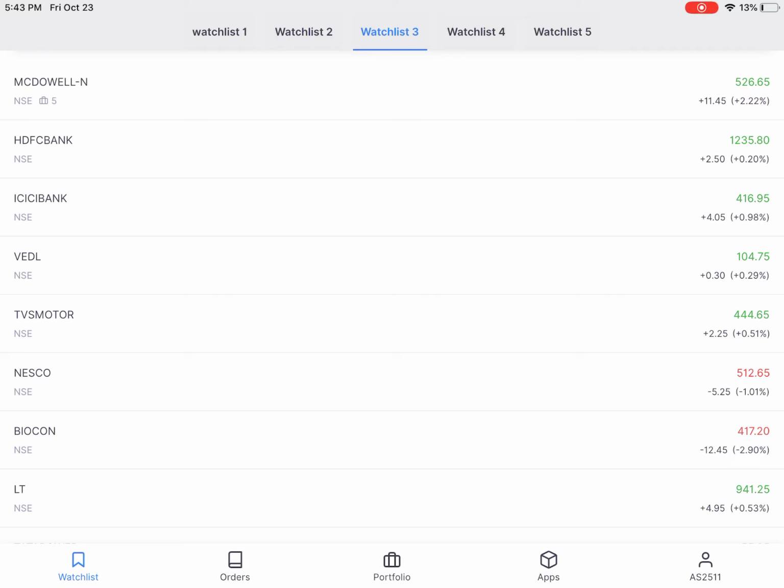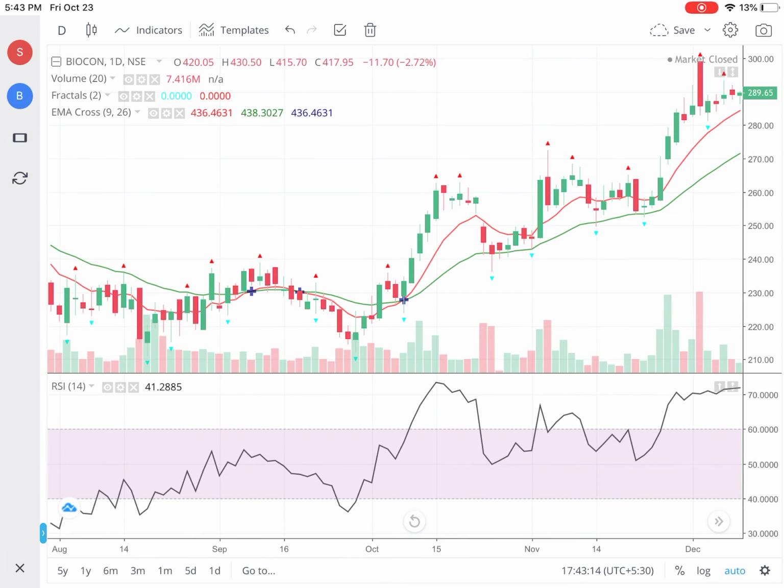Okay, let me begin by taking an example. Let us say take Biocon. Now in this chart you can see the fractals, the price chart, daily chart, the moving averages, 9 moving average and 26 moving average, and the RSI with the lines 40, 60.